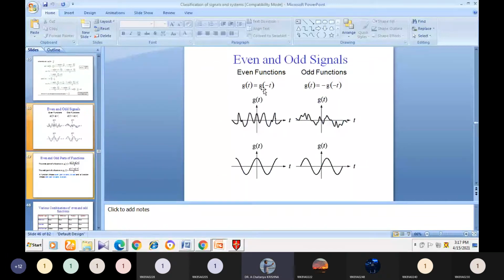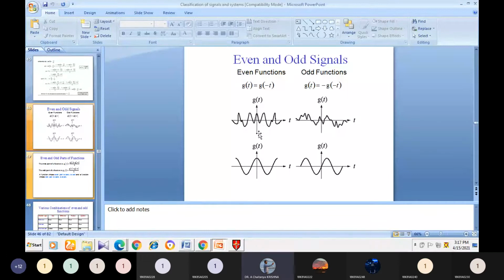If x of t equal to x of minus t, then the signal is called an even signal. If x of t equal to minus x of minus t, then the signal is called an odd function. Means whatever the amplitude is at positive time, the same amplitude should come at negative time. Then only the signal is called an even function.